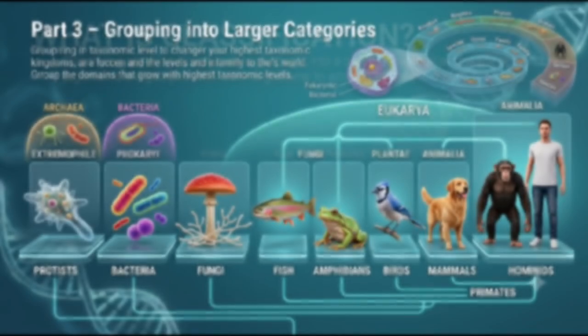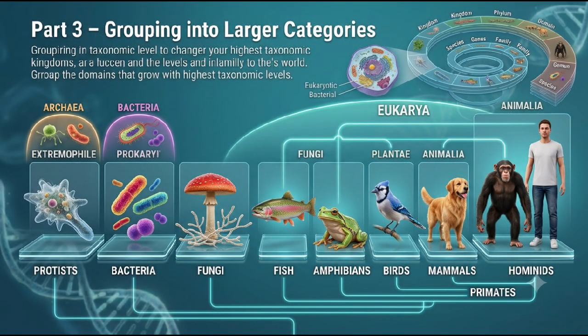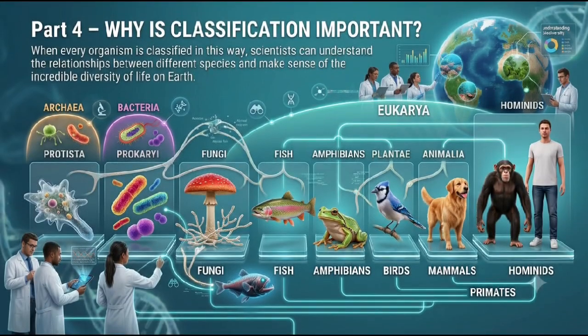Part 3. Grouping into larger categories. These small groups are then combined into larger groups, and those larger groups are combined again, continuing until the highest level of classification. At the top are the 3 biological domains: archaea, bacteria, eukarya. Part 4. Why is classification important? When every organism is classified in this way, scientists can understand the relationships between different species and make sense of the incredible diversity of life on Earth.